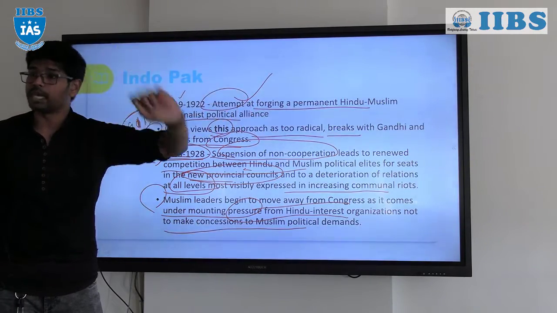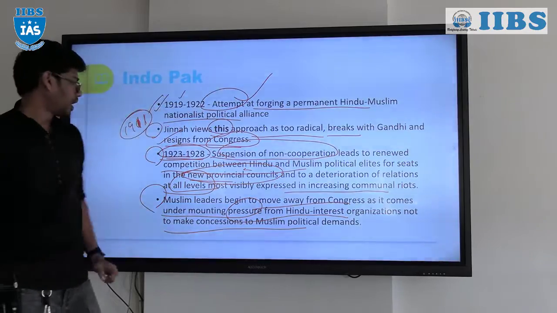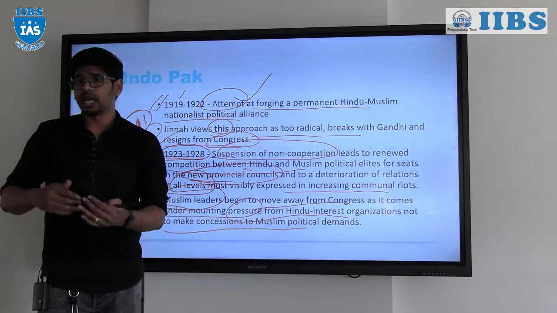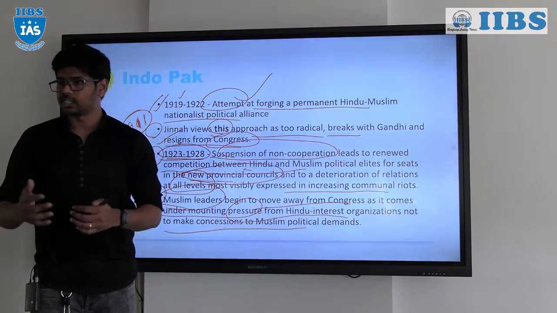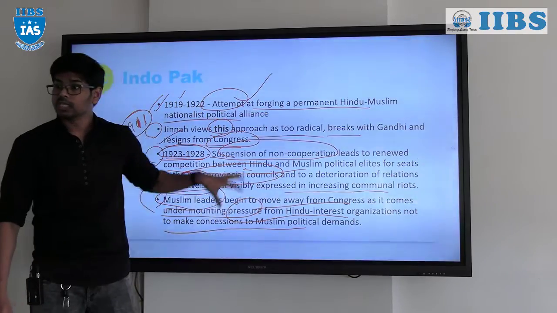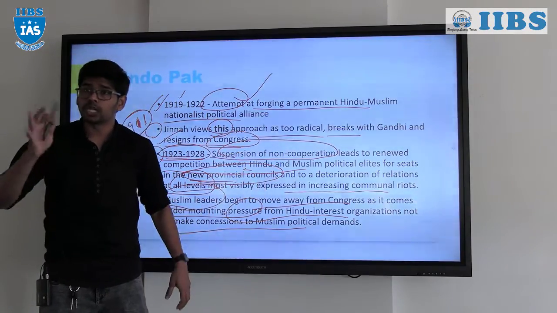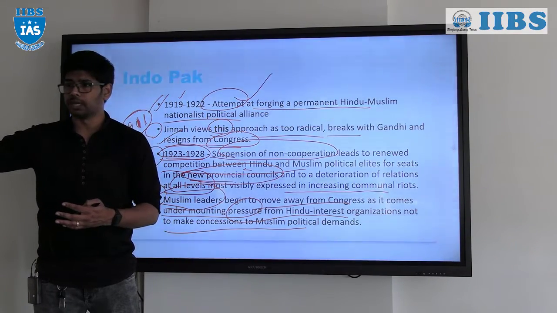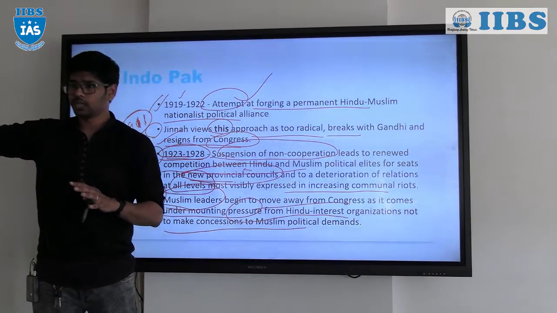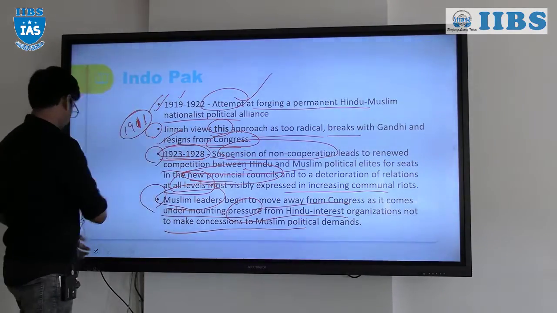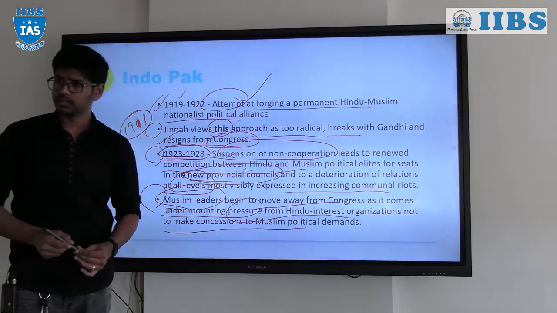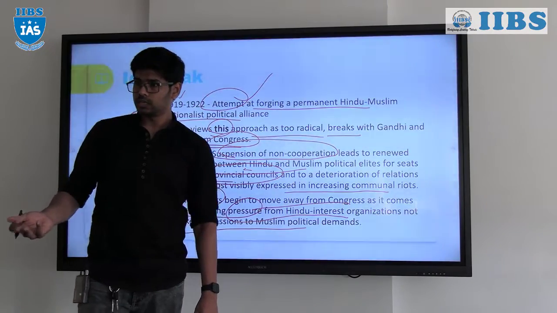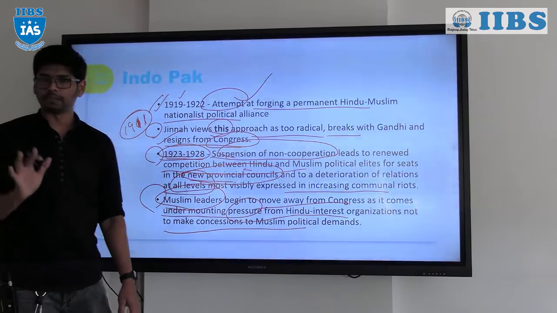Because of this, there were many communal clashes during that time. The Muslim leaders thought their voice was not being met as much as it had to be, so they started to move away from the Congress. Once they moved away, even the Congress was like, why make reservations for them? So we will not think about the Muslims at all. That was the attitude back then. But in the rest of the places as well, the Muslim voice has to be there.